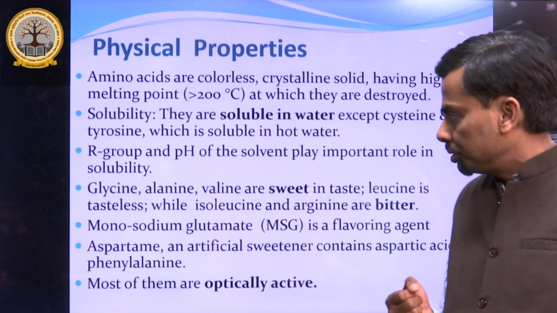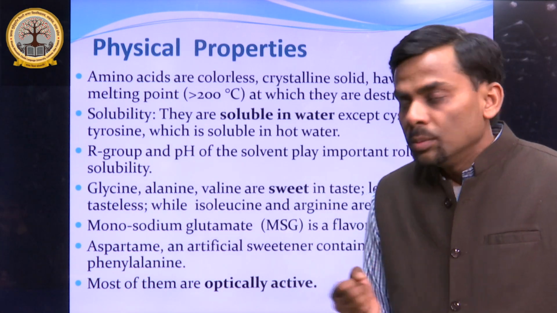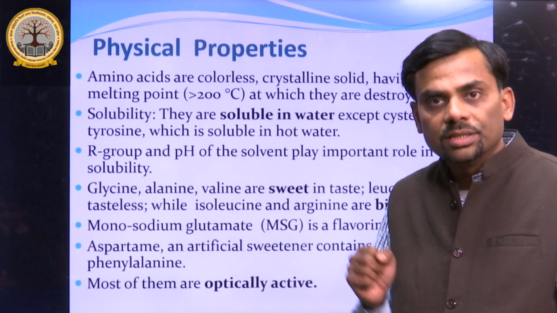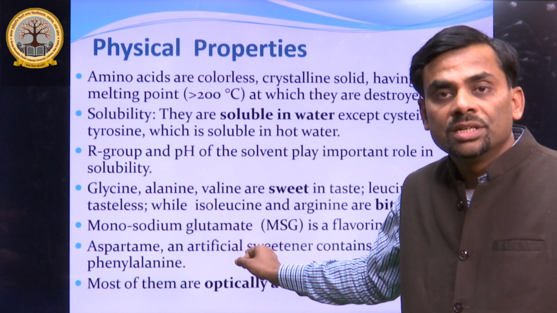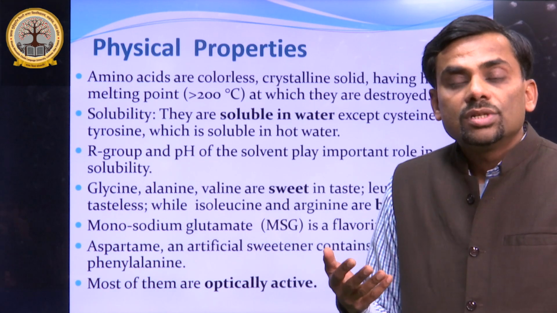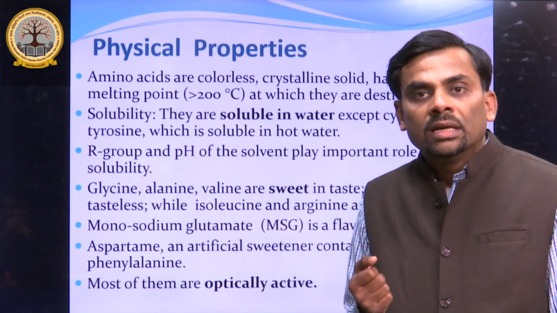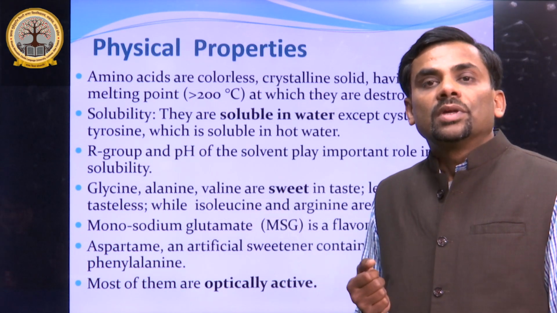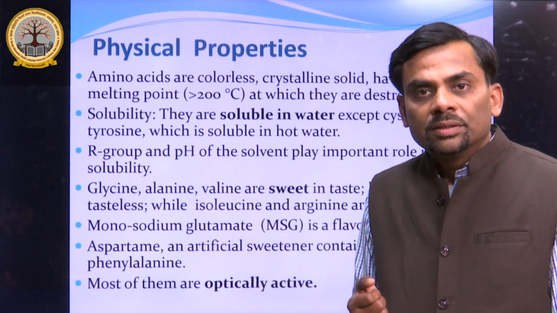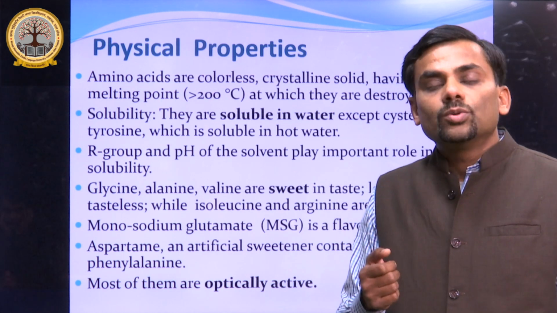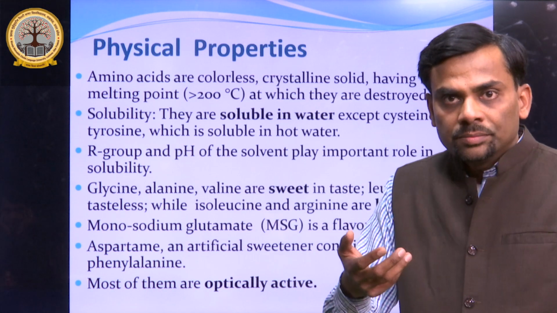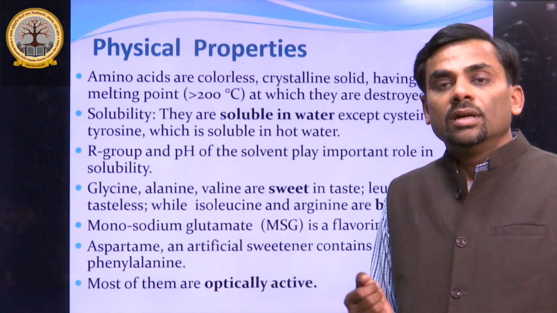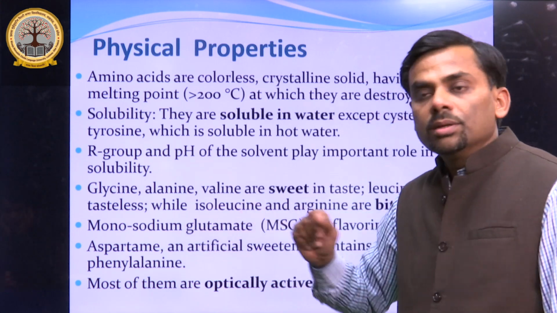These are arginine. One important point to note: monosodium glutamate. It is also an amino acid, that is glutamic acid, and it is written in short as MSG. It is a flavoring agent used in most of the fast food products like Maggi. Recently you have heard about the greater percentage of this MSG in the Nestle Maggi product. That is why it has to be maintained at the proper level, because it creates addiction to fast food. Most of the fast food is generally flavored by this monosodium glutamate.